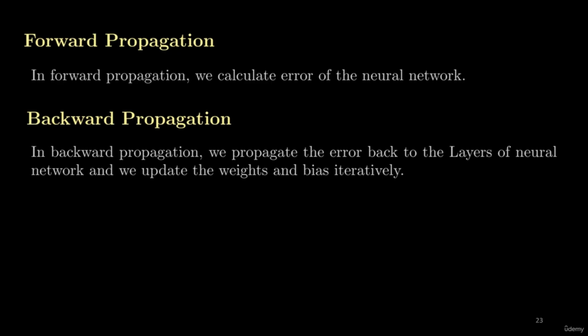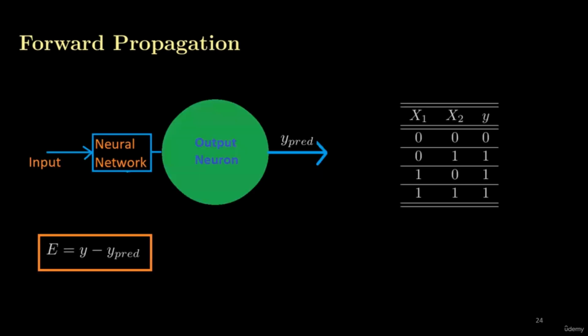So these are the two propagations in which neural networks learn, that is the forward propagation and the backward propagation. Here is an example of a forward propagation. We have an input layer, we have an output layer, and we have a neural network, meaning this is our hidden layer. Here the neural network is generating some predicted value.